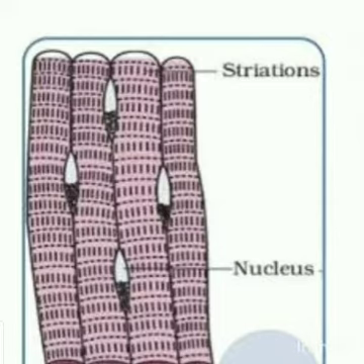Striated means banded pattern, so these are called striated muscles, or in other words, striped muscles. These are the muscles that are attached to the bones. These are responsible for the movement of bones. Striations are present, bands are present, and they consist of many nuclei.